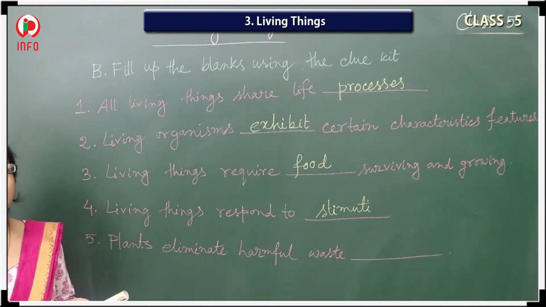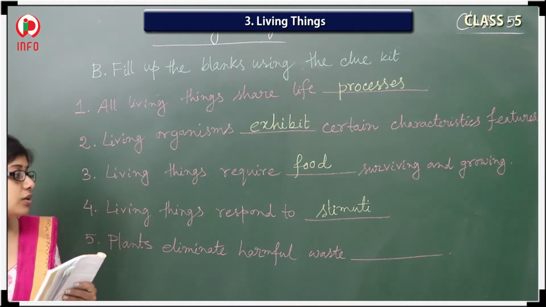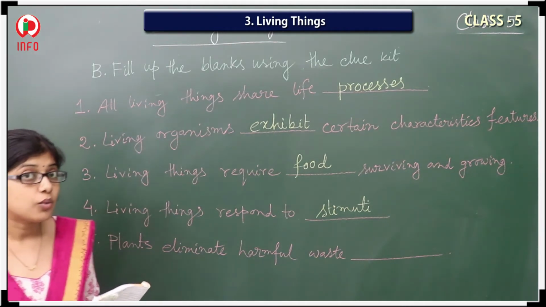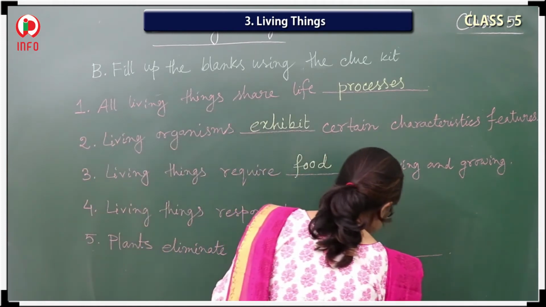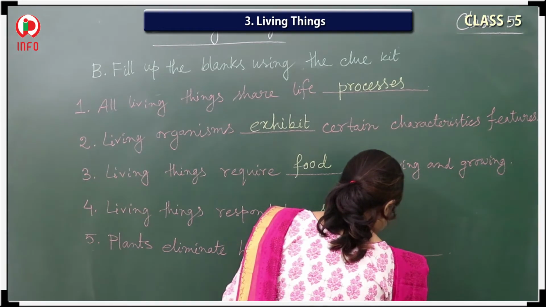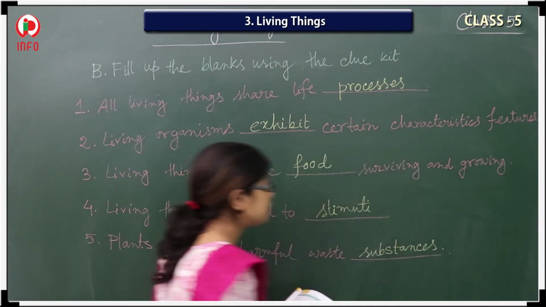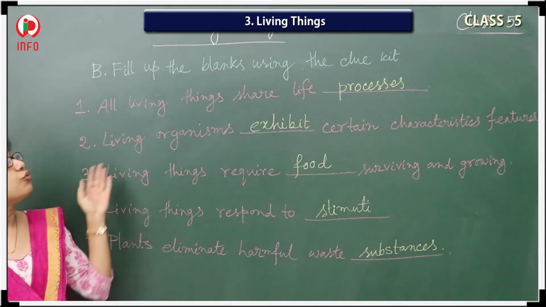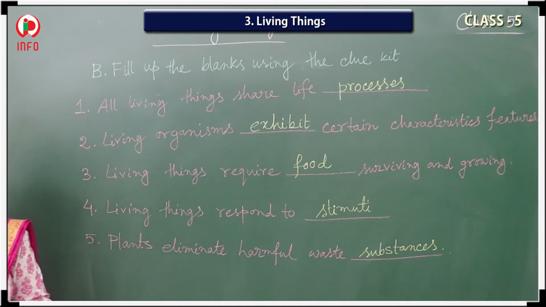And the fifth one: plants eliminate harmful waste dash. That one should be substances. So this is all about filling the blanks. That means B is also over.